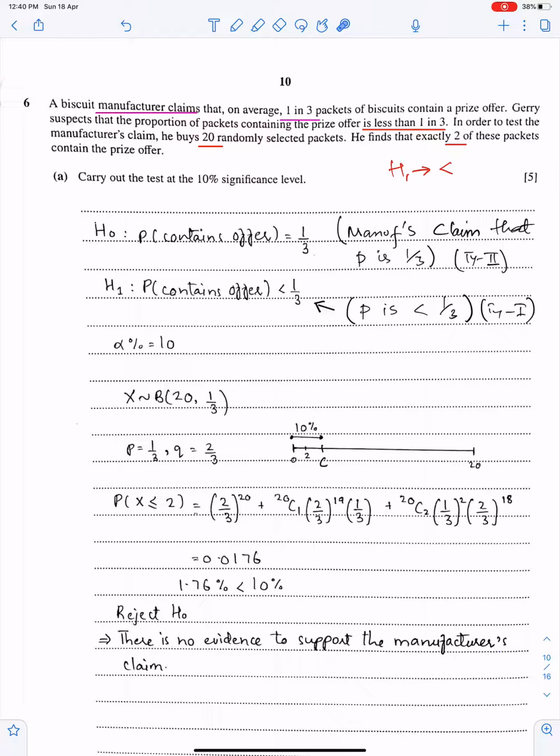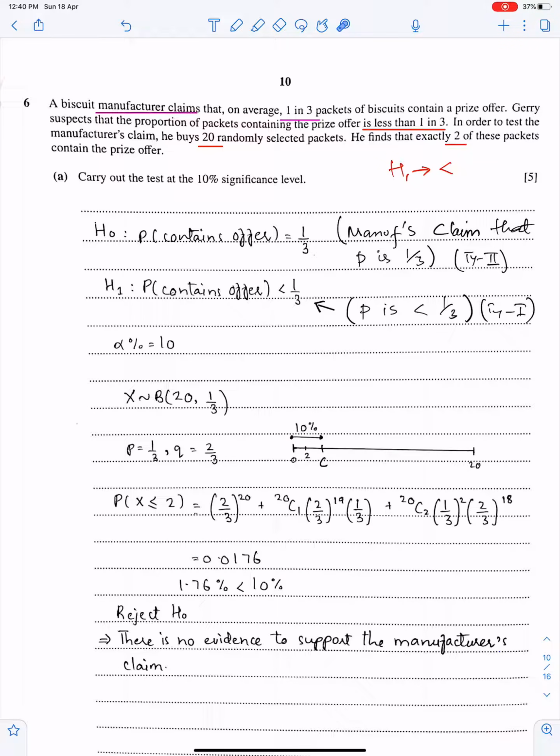For this part, just focus till here. p equals 1 upon 3 and p is less than 1 upon 3, H naught and H1. 10% is here and test value is 2. So you have to find this probability, x less than equal to 2, because test value is always inclusive. Now this probability is less than 10%. That means your 2 lies in critical region.